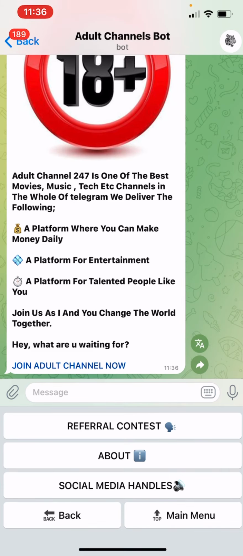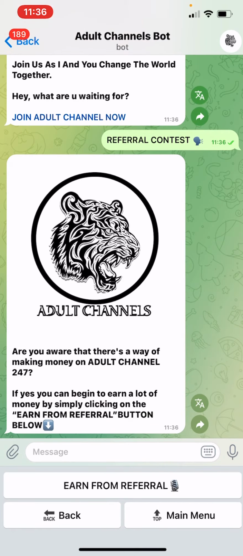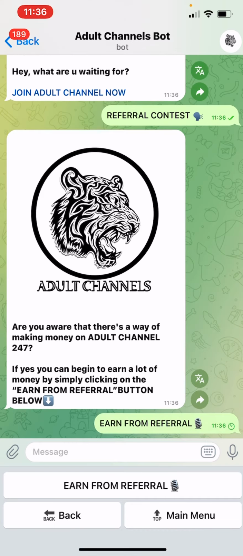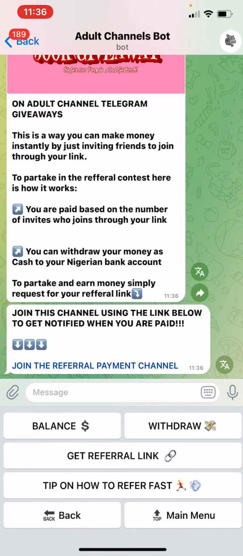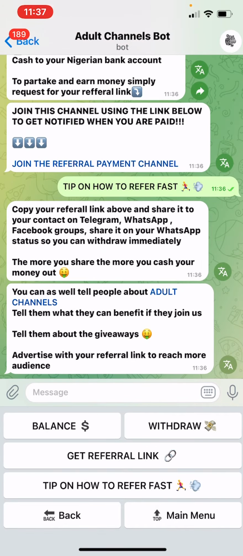For those that want to participate in the referral contest, just click on referral contest. You see this, then you click on in from referral. Now you have your balance button, withdraw button, get referral link, and tips on how to refer fast. If you want to know more on how to refer fast, you click on this. You read this. This is like the fastest way on how you can refer people.